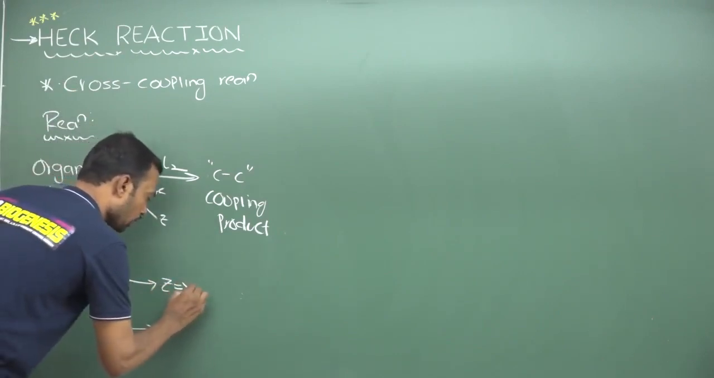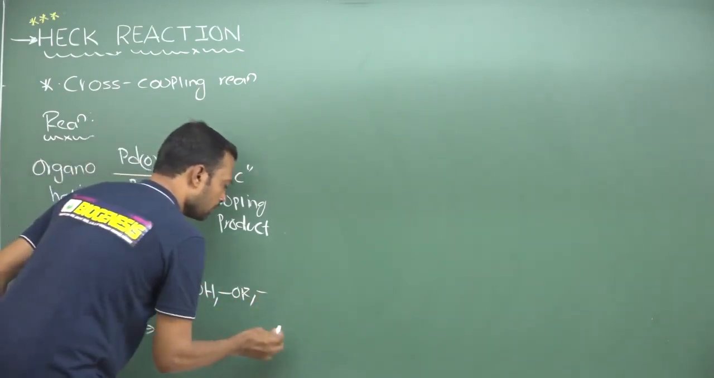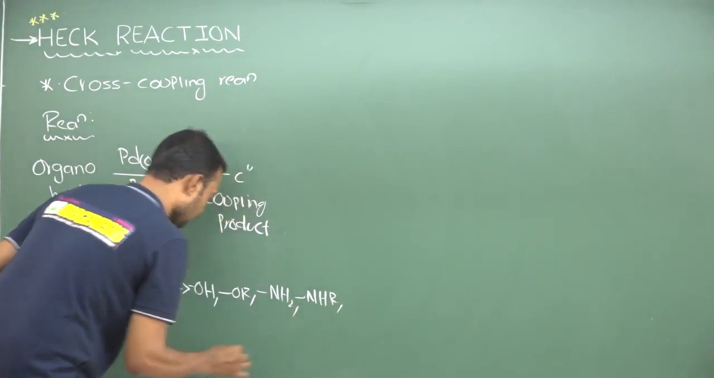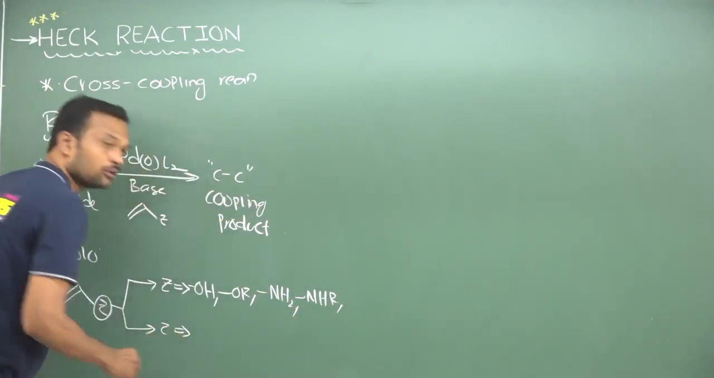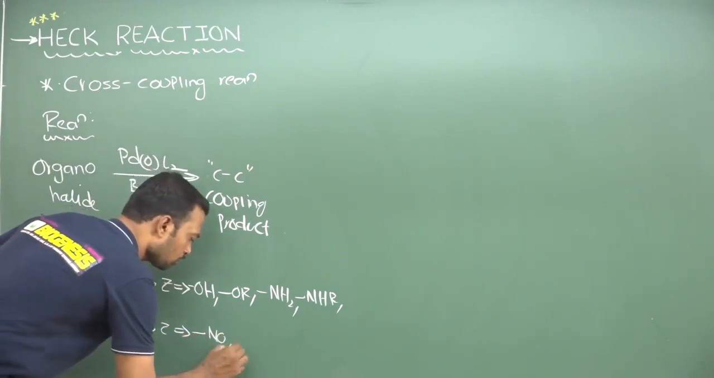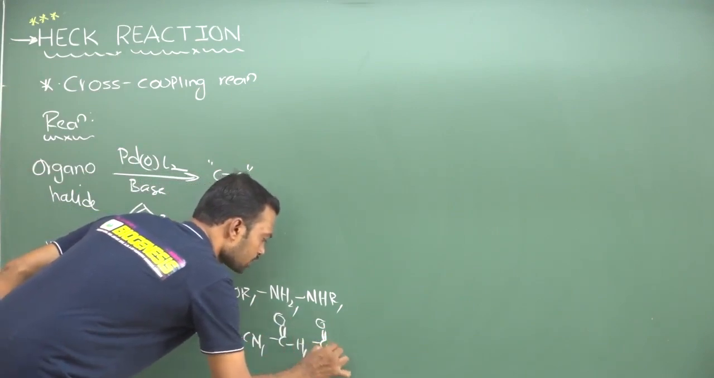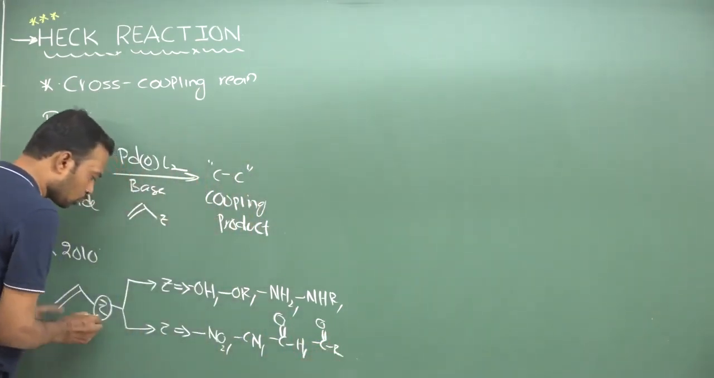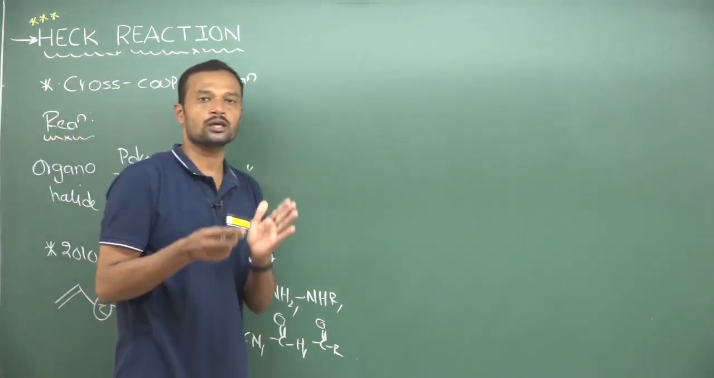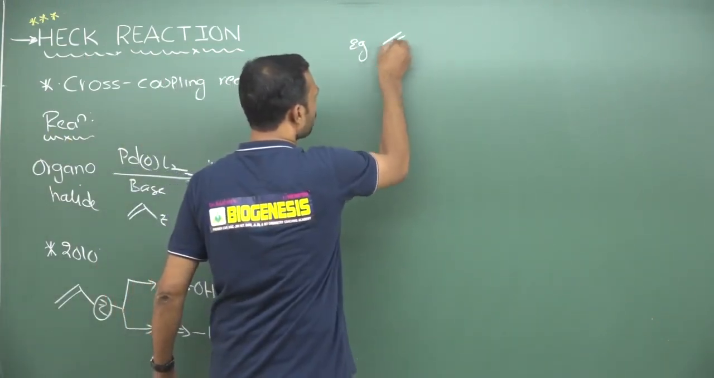Z may be a donor, so you may take a hydroxy group, alkoxy group, and here we can take even amine and alkyl amine, etc. In the same way we can take Z as any withdrawing group surrounded around double bond. So that may be a nitro, cyano, or else it may be aldehyde, ketone, etc. You can take any kind of groups over here, but definitely based on this group only your product will change. So some examples of olefins which we are going to use here.